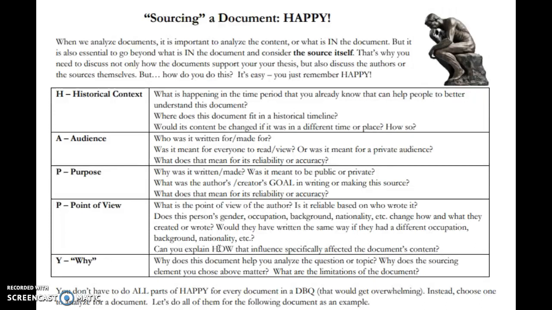The second P is for point of view. Point of view is going to be still looking at a lot of different things. In this case, it could be their gender. Especially in early civilizations where patriarchy is significant, the way that a woman might speak, or the way a man might speak about a woman, might have a huge impact on what's being said. How about their job? If my job is as a servant to the king, I might be saying that the things that I am doing for the king are much greater or more significant in order to keep my job and my status. How about my background?